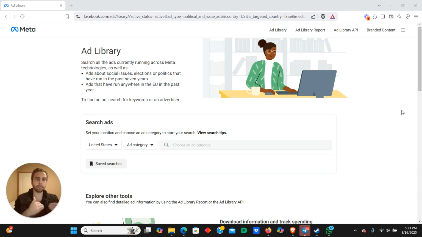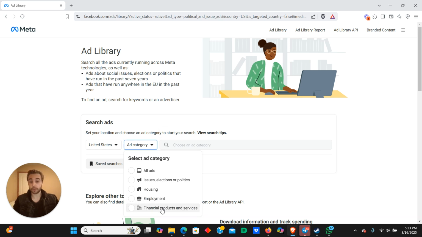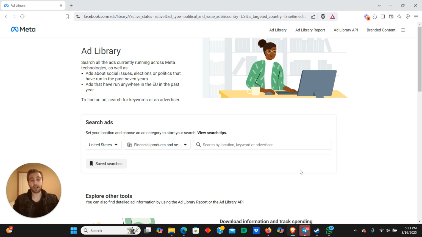I'm going to start by saying I personally don't use this because I know what I'm doing. However, if you've never run a social media ad in your entire life before, the Meta Ad Library is a pretty good start. If you're in the insurance industry, first thing you should do, select financial products and services, because as of 2 months and 15 days ago, it's been mandatory, to my dismay and the dismay of everybody else, but you'll learn to live with these kinds of things.